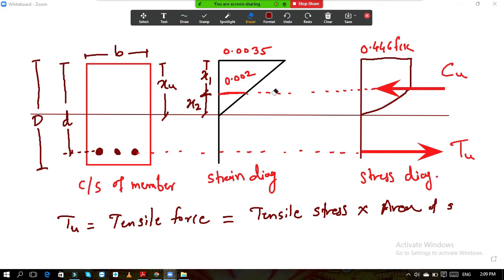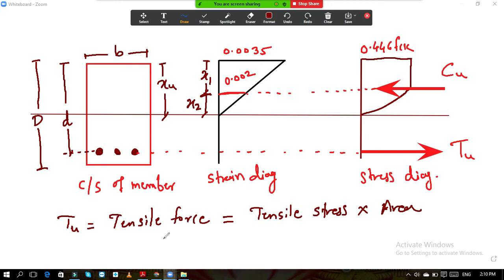Are you getting my point? Steel is weak in compression, therefore we provided concrete. So tensile force is equal to tensile stress into area.